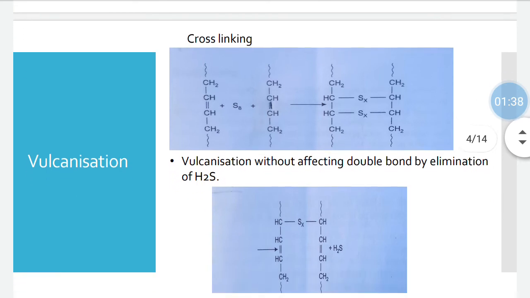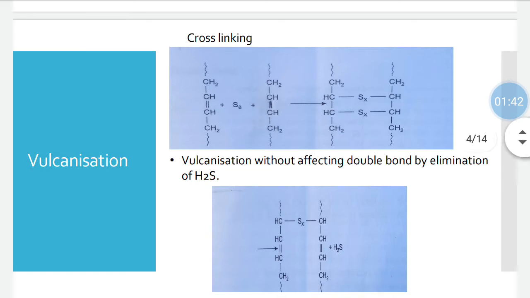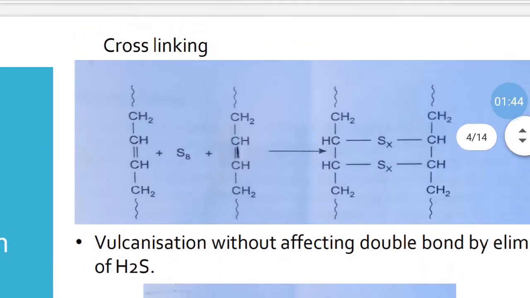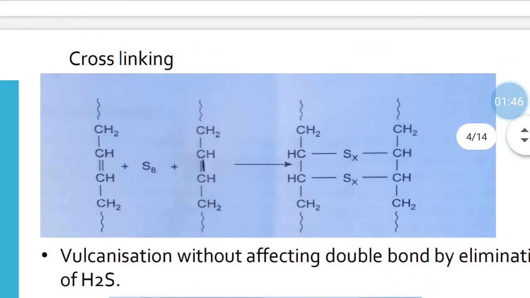Next, cross-linking using sulfur. We can see that here two polyisoprene molecules are taken and cross-linked using sulfur, S8. Then on cross-linking we get a cyclic compound like this. Here the C=C double bond is gone and sulfur is cross-linked to give such a structure.